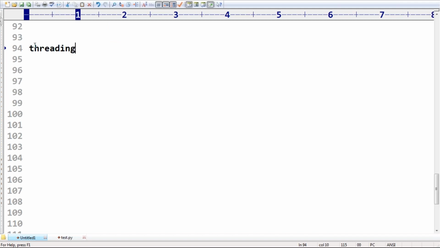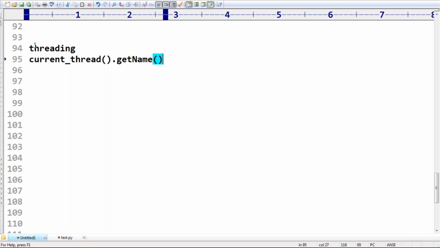Okay, threading. Remember this. We need to import the threading module. This threading module contains one function, current thread. Are you getting that one function is there? What is that function name? Current thread is always going to return the current executing thread object. On this current executing thread object, you can ask for the name with get name.